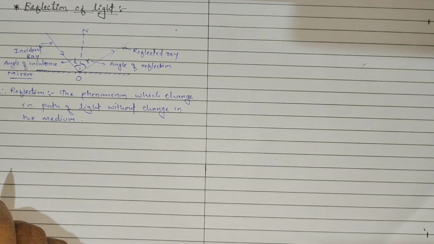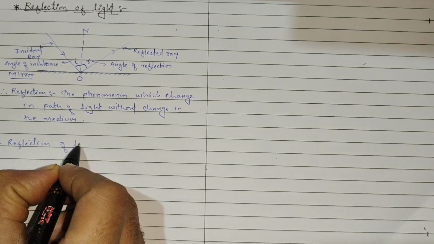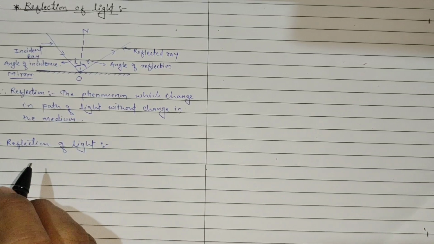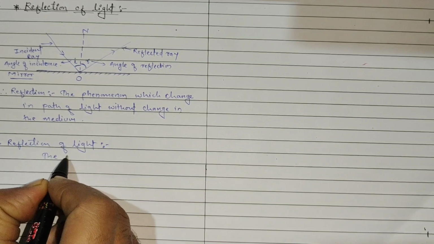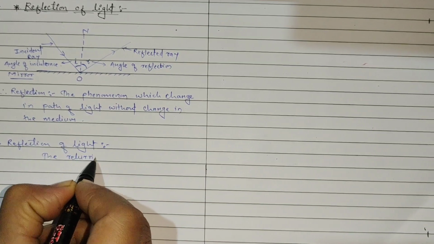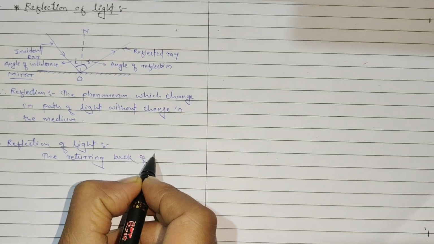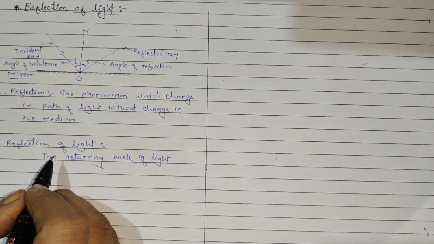Now after that, we write another definition of reflection: the returning back of the light. Why do we say returning back of the light? Because the ray of light changes its direction to some other direction.